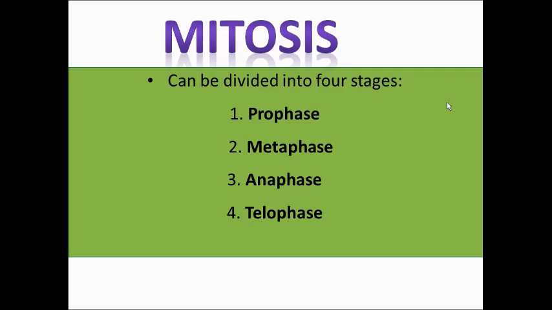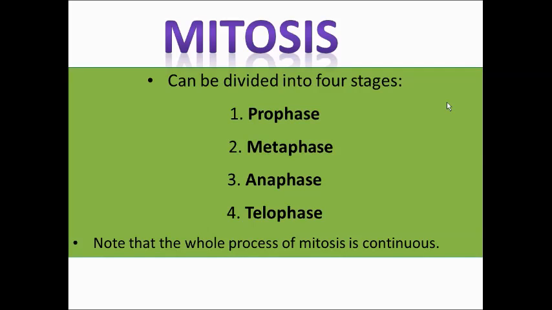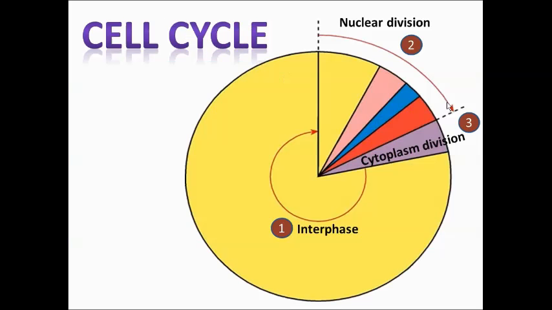It is important to note that the whole process of mitosis is continuous, and the cell does not stop at any one of these stages. Let's look at the cell cycle again. Notice that the nuclear division portion is divided into 4 sectors. Now we know that each of these represents one of the stages of mitosis. This is prophase, metaphase, anaphase, and telophase. Now we shall look at each of these stages in greater detail.